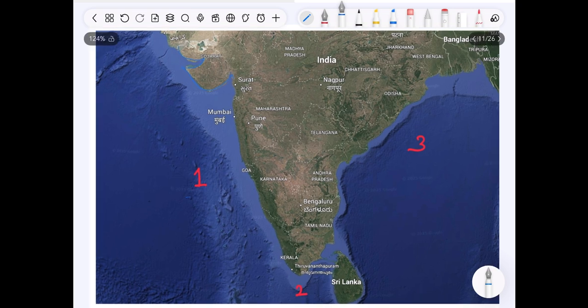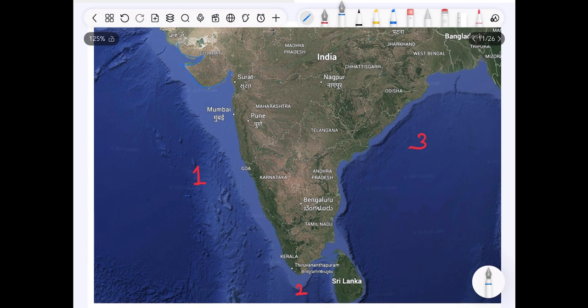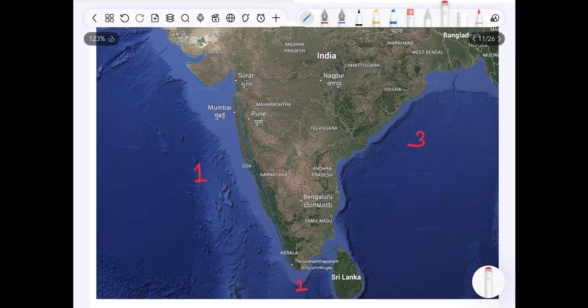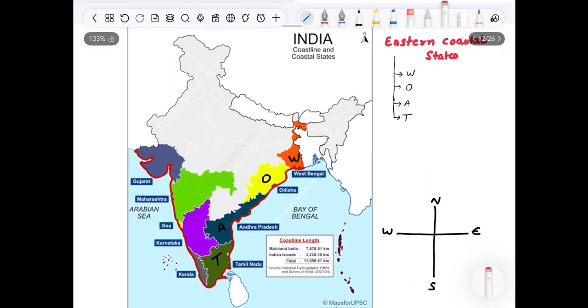See, this is a satellite picture. As you can see, the peninsular part, which is the triangular part of India, this one, is covered by water from three sides. This piece of land is known as a peninsula. Now comment down below if you remember all three water bodies which surround India and form this beautiful peninsula. So let's start with peninsular states. Firstly, we will cover eastern states, then we will move towards western states.